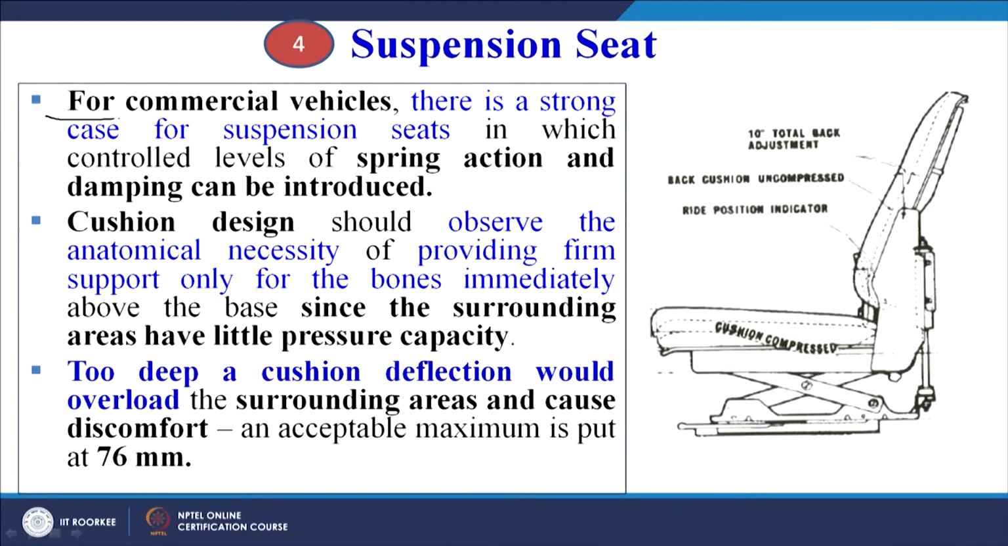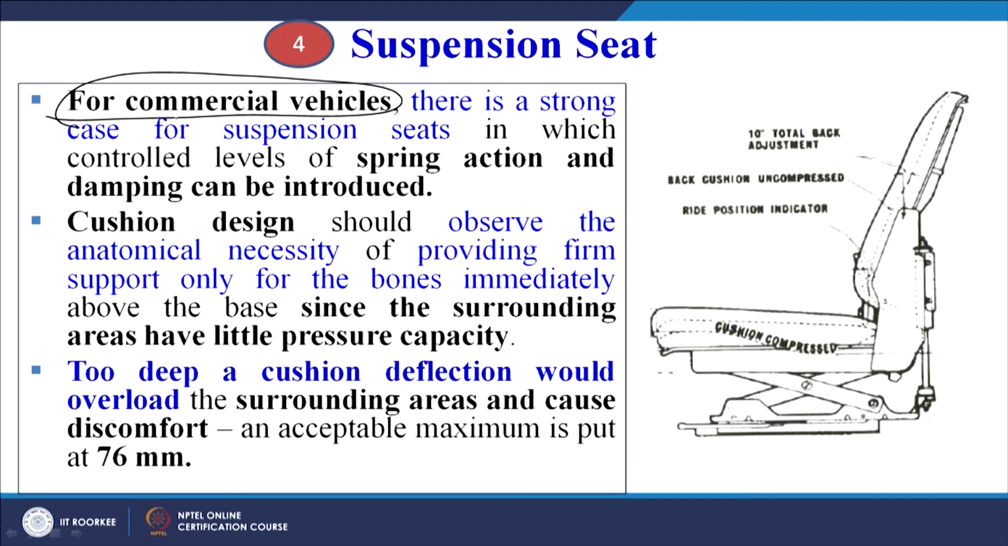So, the suspension seat you can see here is for commercial vehicles. This is not for the car seat, but for commercial vehicles. There is a strong case for suspension seats in which controlled levels of spring action and damping can be introduced. Cushion design must observe the anatomical necessity of providing firm support only for the bones immediately above the base. So, we have the bones which come in contact with the base when we sit, since the surrounding areas have little pressure capacity. So, we must provide firm support to the bones so that the vibrations can be isolated.